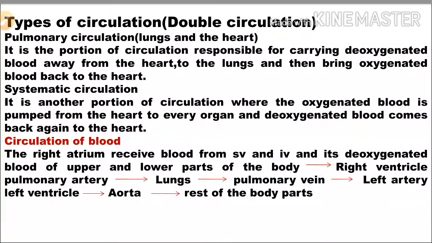And the next one is the type of circulation, or double circulation. The circulation of blood in the human heart is double circulation. There are 2 circulations: pulmonary circulation and systemic circulation. What is pulmonary circulation? It is the circulation between the lungs and the heart.